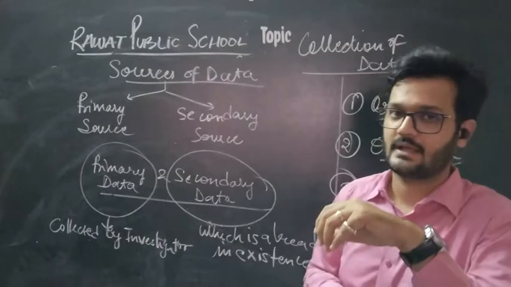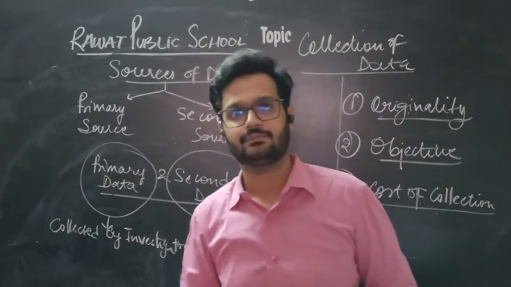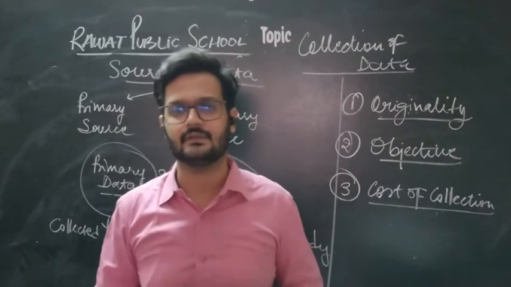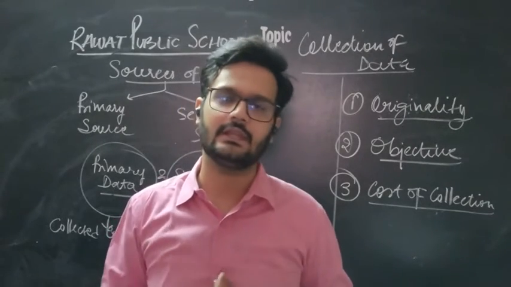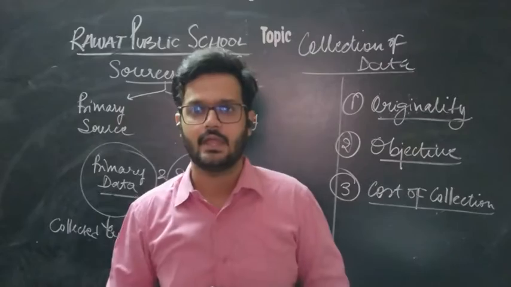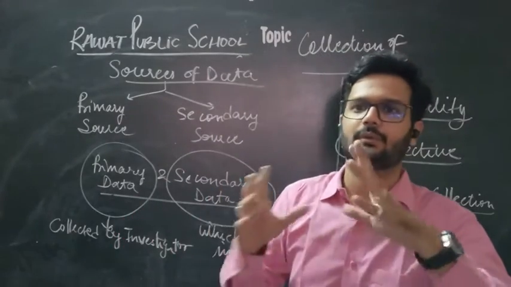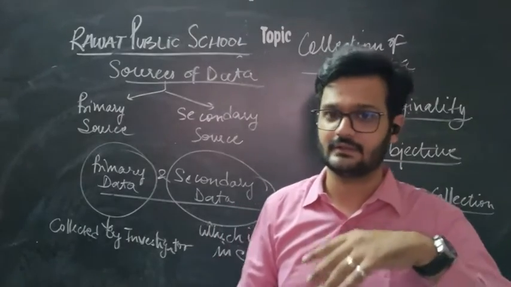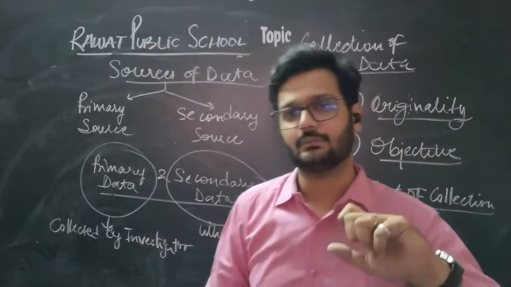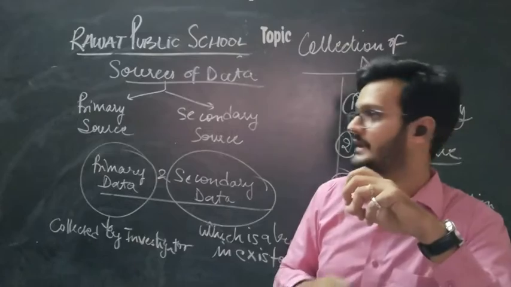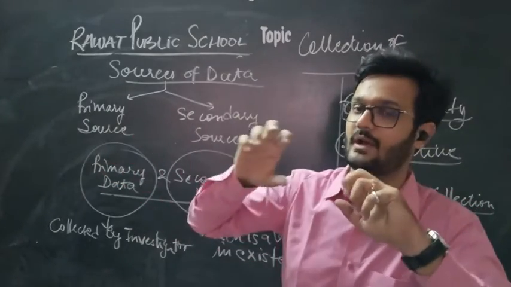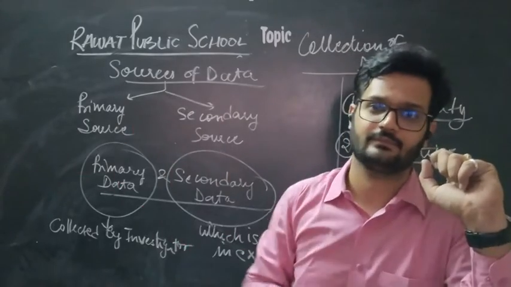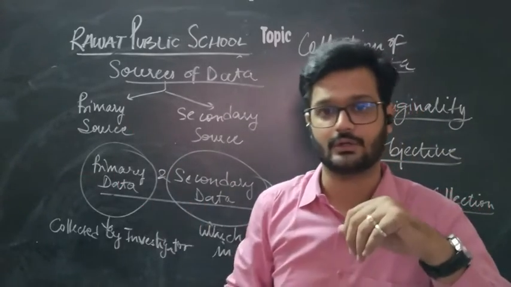As an example, if you want to collect information regarding the number of persons unemployed in your city or in your state, and you go out and collect that information yourself, asking each and every person if they are employed or not, then that is a primary source, because you have collected the information from the person itself, from its origin.